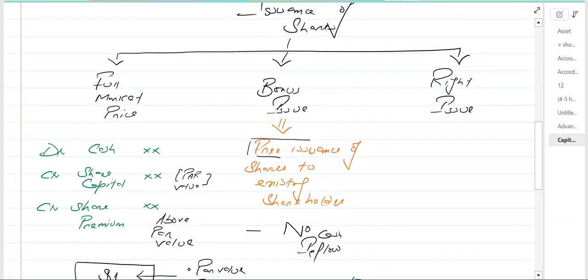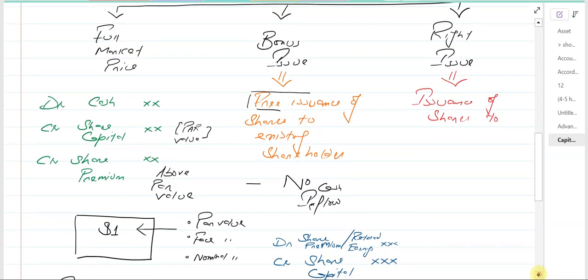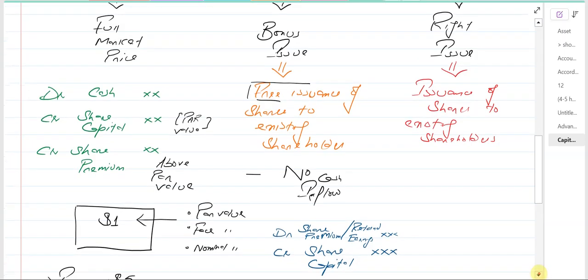Now we have the rights issue. What exactly is a rights issue? A rights issue is the issuance of shares to existing shareholders below market value.